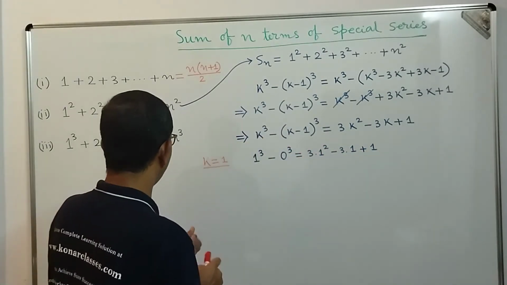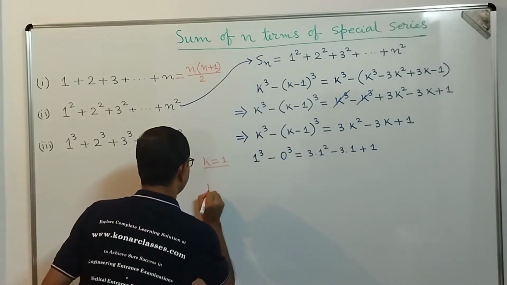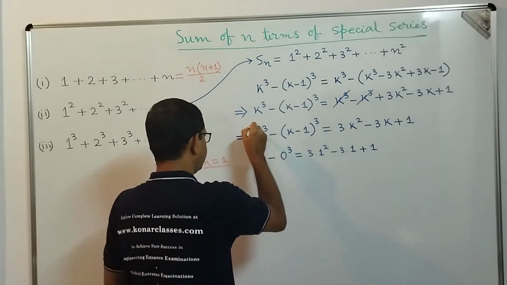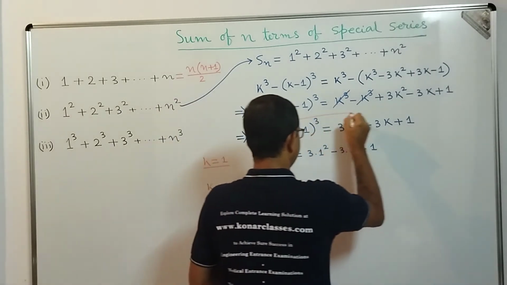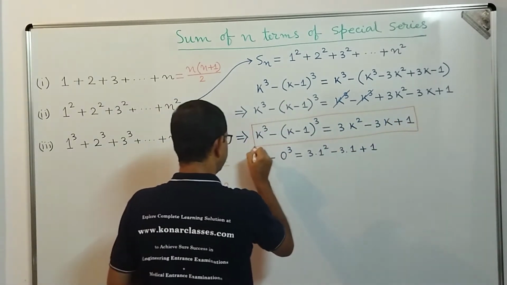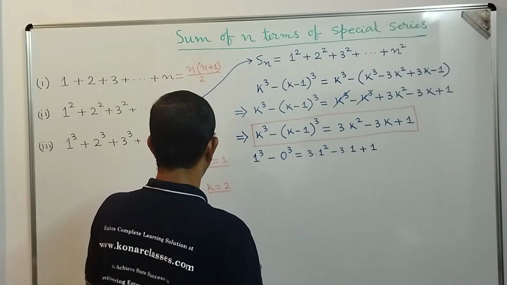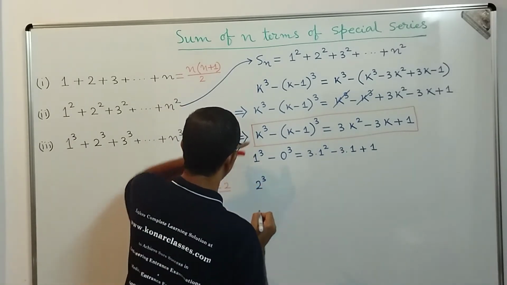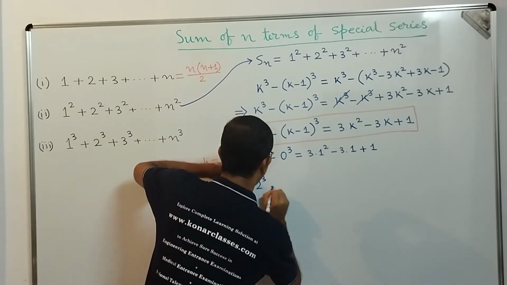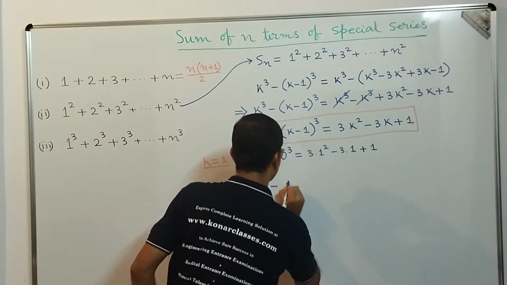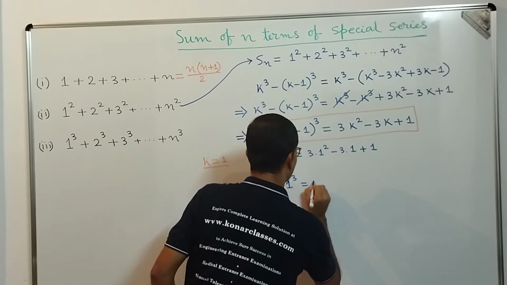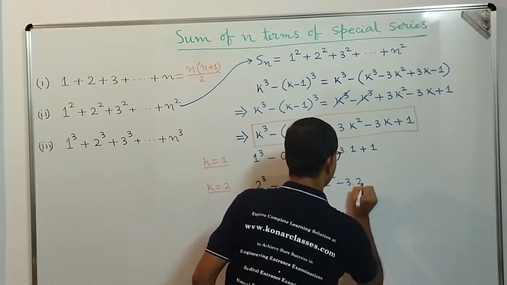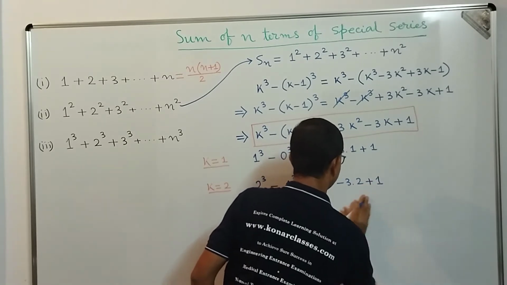Now let's apply k equal to 2 in this identity. Left hand side we get 2 cube minus (2 minus 1) whole cube, that is 1 cube, equal to 3 into 2 square minus 3 into 2 plus 1.